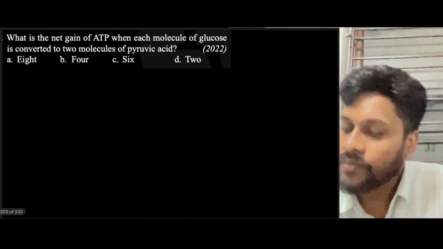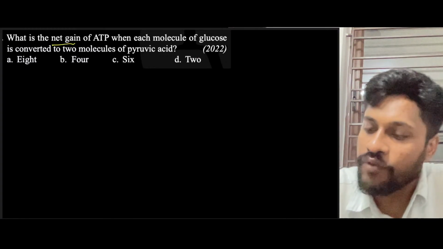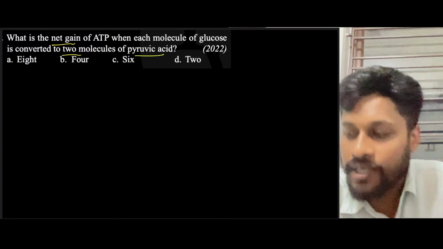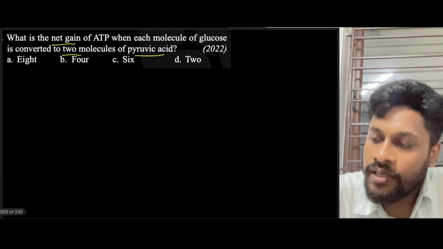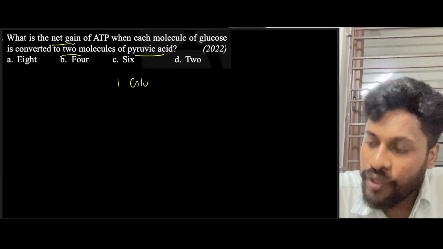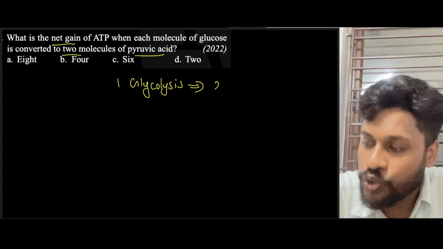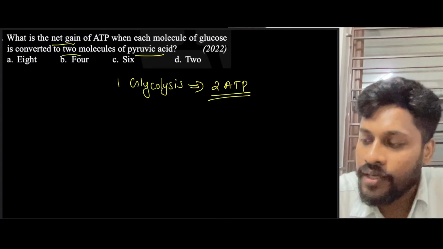Next one. What is the net gain of ATP when each molecule of glucose is converted into two molecules of pyruvic acid? Means they are asking, during one glycolysis, what is the net gain of ATP? We know that it will be 2 ATP. We have already discussed this before, right? So option D will be the answer.